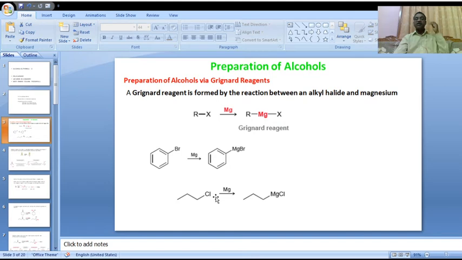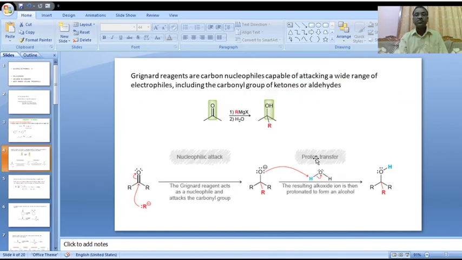Alkyl chloride on reaction with magnesium also produces alkyl magnesium halide. These three reactions we just discussed indicate the formation of alkyl magnesium halides.